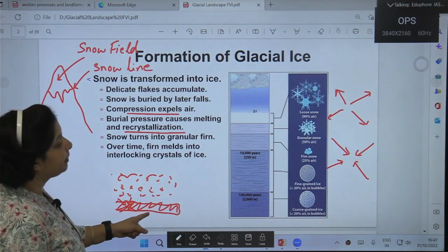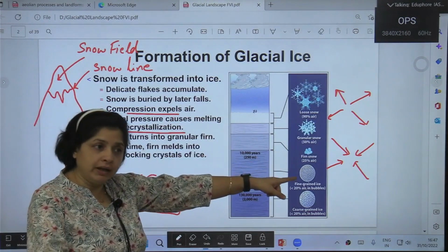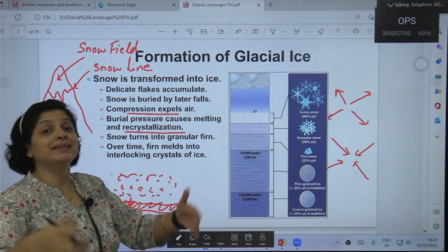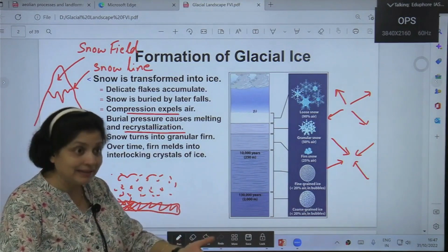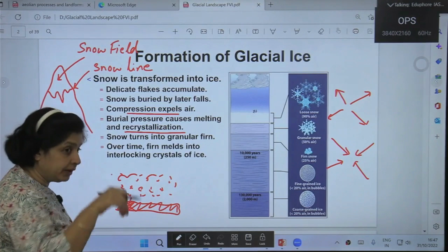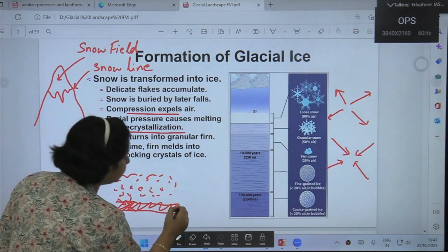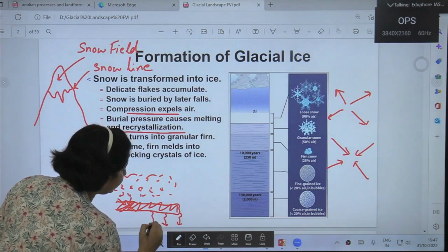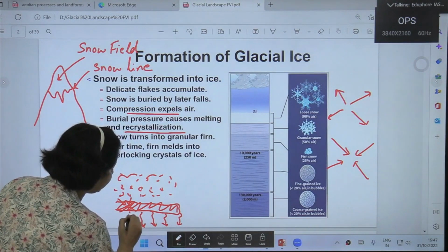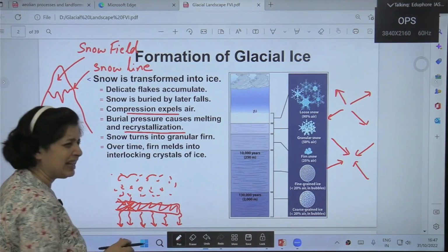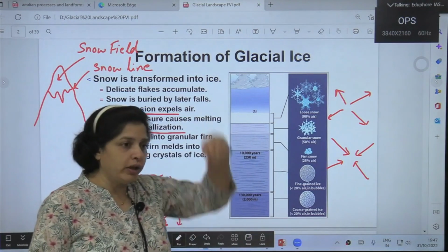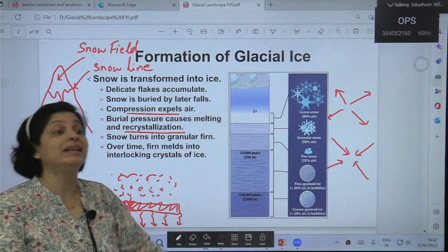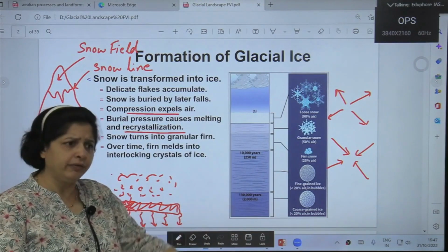Because of this compression, warming occurs and this section experiences melting. It melts, right? So now water is formed and this water tries to percolate into the deeper layers wherever it is able to find a gap or space or pore. So it will be going through it, and in this entire process gradually it will again refreeze.